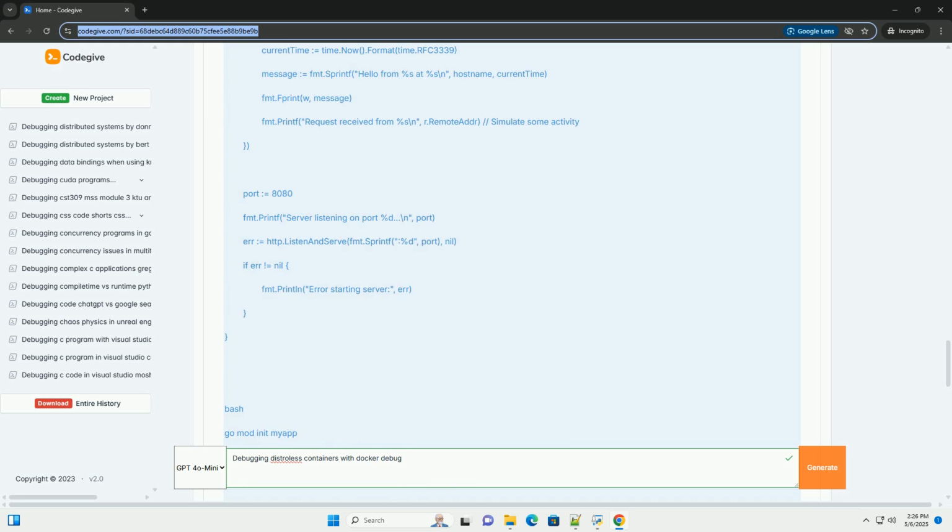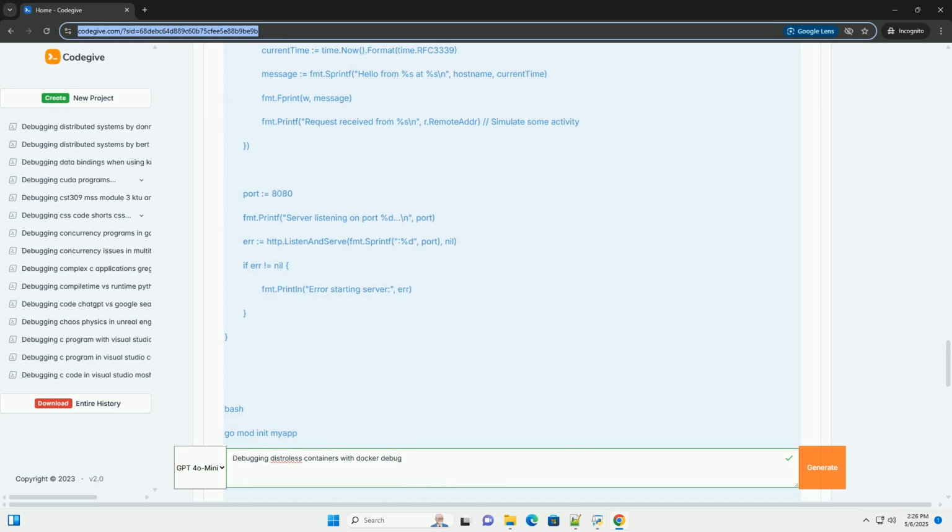This tutorial provides a detailed guide on debugging Distroless containers using Docker Debug, covering: 1. Understanding the challenges of debugging Distroless containers. 2. Introducing Docker Debug, key features and benefits. 3. Prerequisites, setting up your environment. 4. Hands-on example, debugging a simple Go application in a Distroless container. 5. Debugging techniques, using Shell, strace, GDB, and Delve. 6.